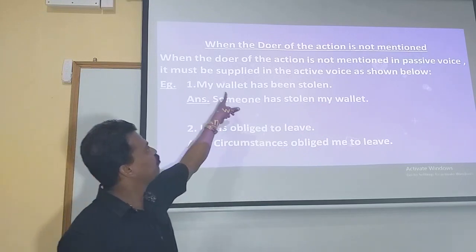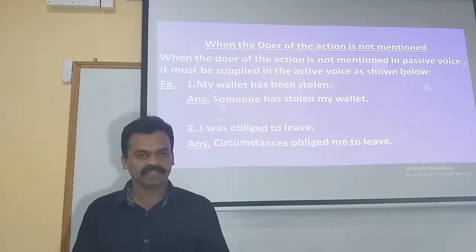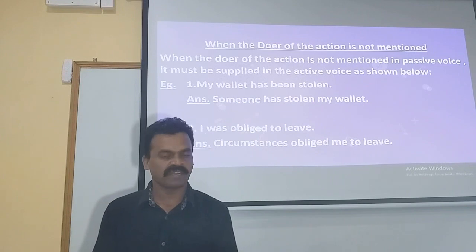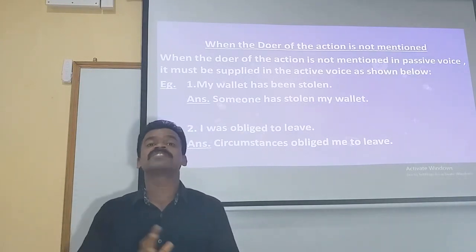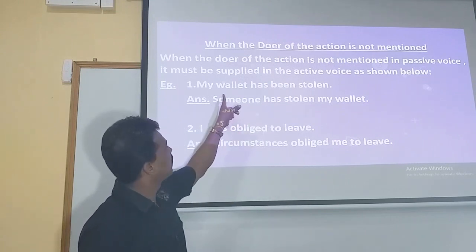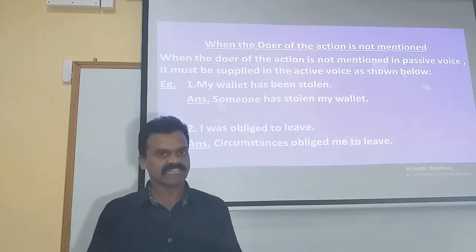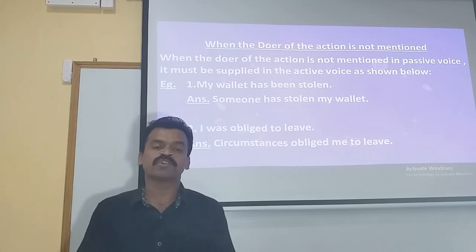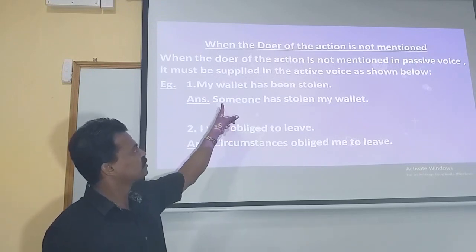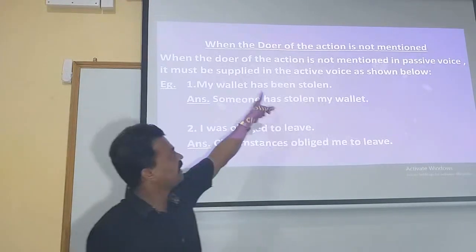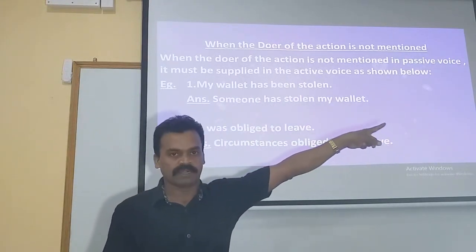Let's see. My wallet has been stolen. When you say my wallet has been stolen, certainly it must be stolen by someone. So the agent, someone, is not mentioned in the passive voice statement. You have to make use of it when you convert that sentence into active voice. So it begins with someone. My wallet has been stolen by someone.